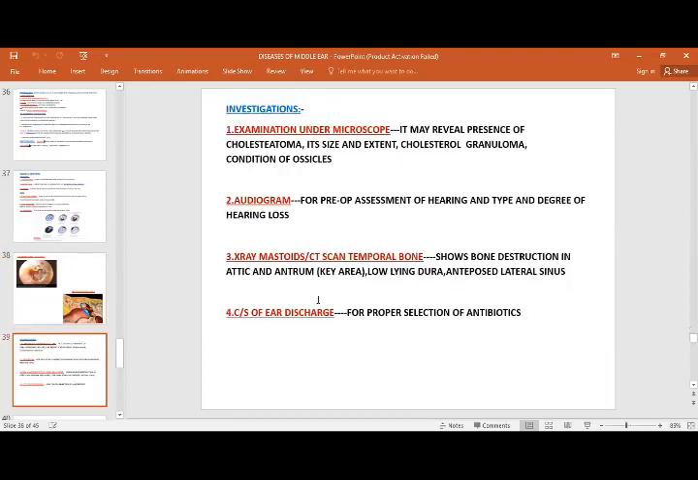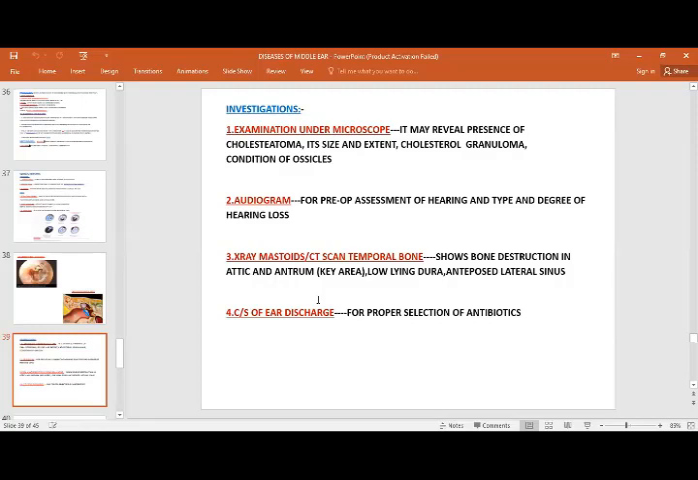Again, investigations, we have already discussed: we need to examine the patient under the microscope, and of course it will reveal the whole picture very clearly. It will also show any other scanty perforation, attic perforation, and confirm your findings about the size and extent of the cholesteatoma. You can also see the condition of the ossicles, because if there is a large perforation, you can easily see the ossicles and comment on their condition. Of course, we will go for pure tone audiometry.